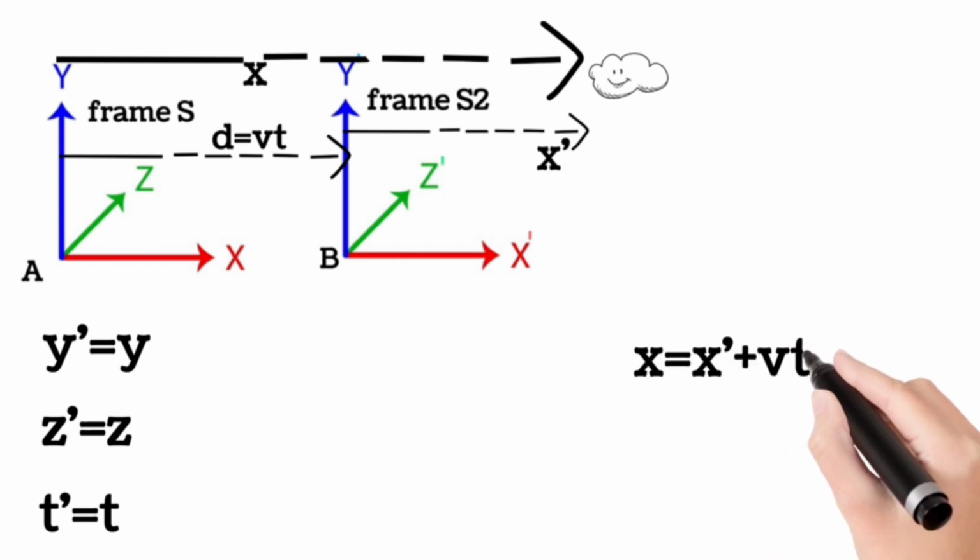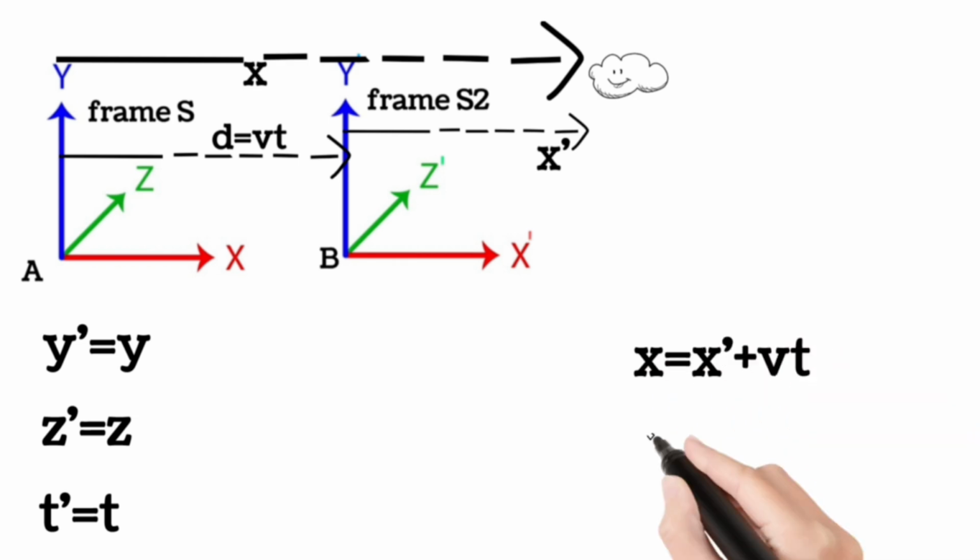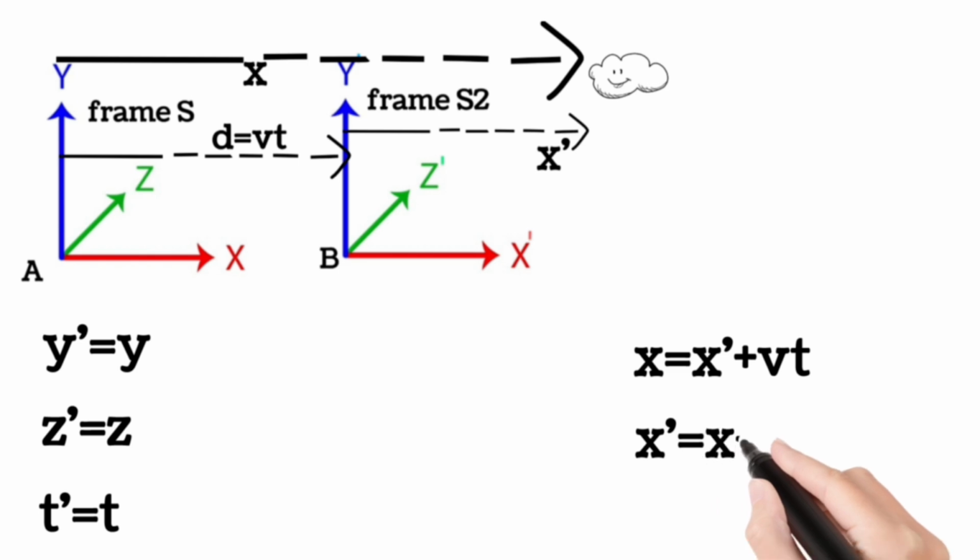Then it comes to the x dimension. In the x dimension, the frame is moving. So we can see x is equal to x dash plus vt from the diagram, and x dash is equal to x minus vt. We can derive that. We completed the Galilean transformation.